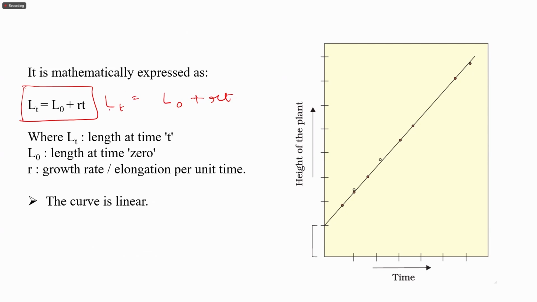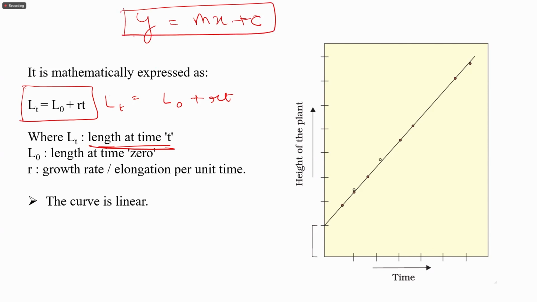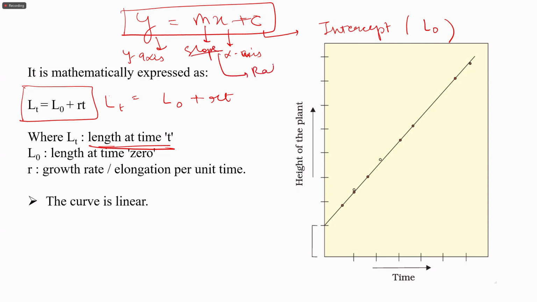is equal to L0 plus rt. Now what are these terms? Lt is the length at time t. We know that this is the equation of a straight line, where y is equal to mx plus c. Y is the unit on the y-axis, x is the unit on the x-axis, c is the intercept, which in this case is L0, and m is the slope, that is the rate constant, the rate at which change is happening. So this is the straight line equation, y is equal to mx plus c.